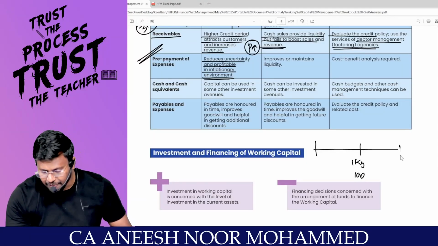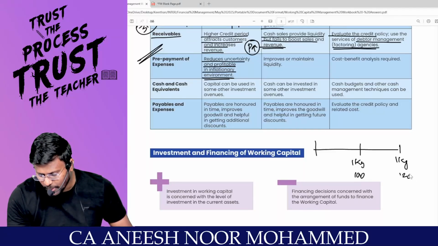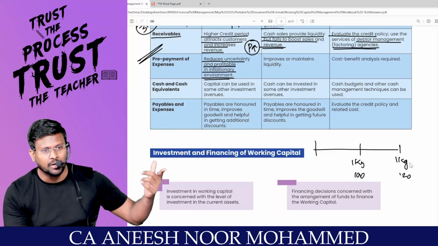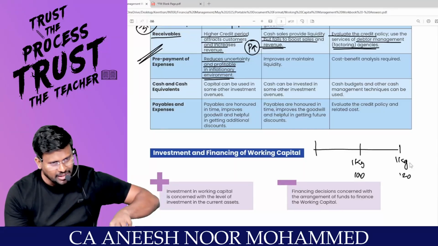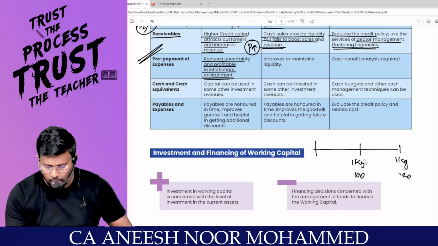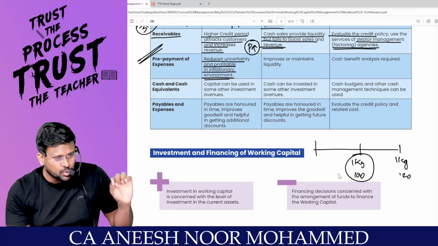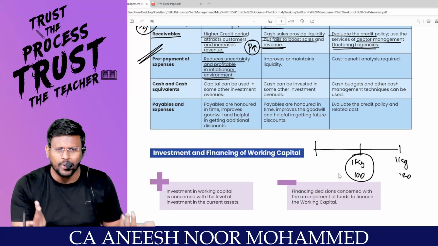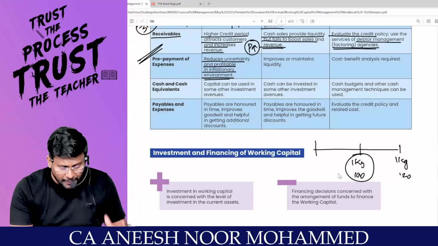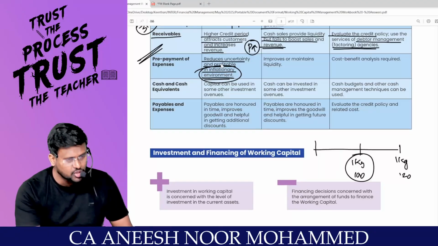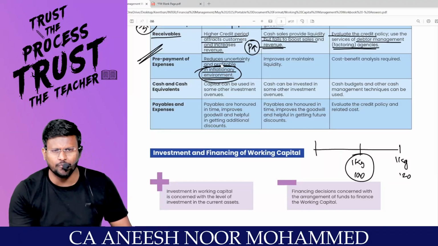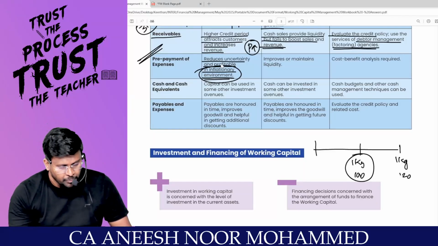After 1 week, 1 kg tomato is 120 rupees. To the shopkeeper, you paid now itself for the next week's consumption of tomato. How much did you pay? 100. So next week, if the price increases to 120, will you pay that extra 20? No. Because in an inflationary situation, this will be very, very useful for you.